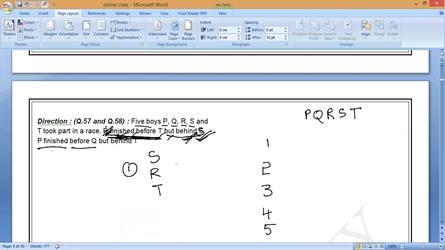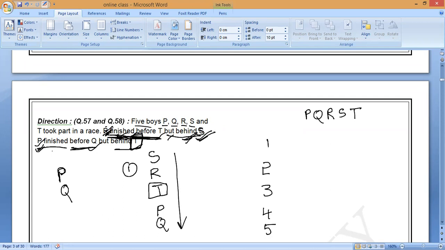P finished before Q, but behind T. Who is behind T? P and Q are behind T. So T comes first, after T, P, then Q. T, P, Q. This is the arrangement.